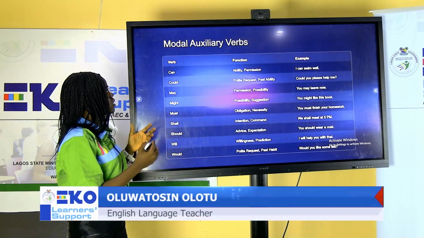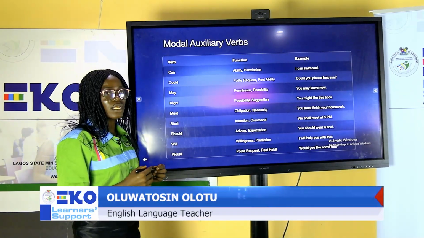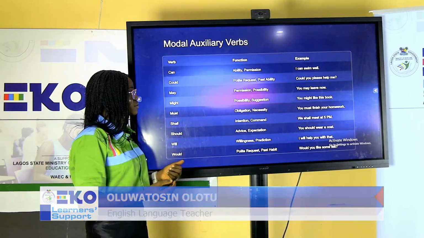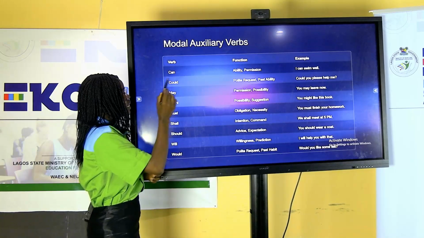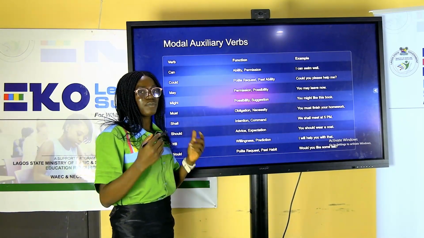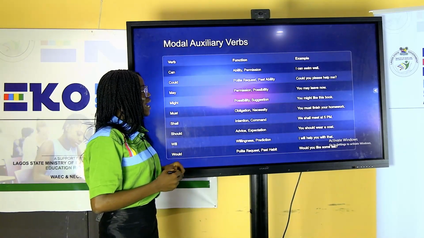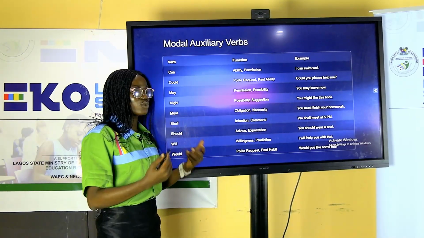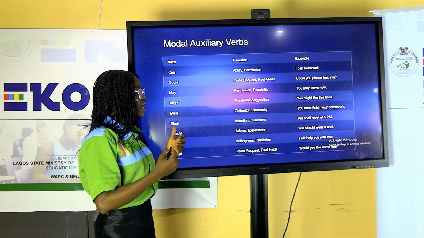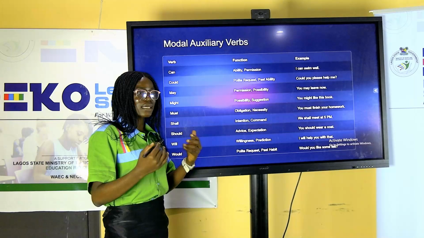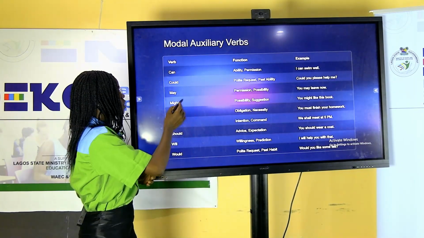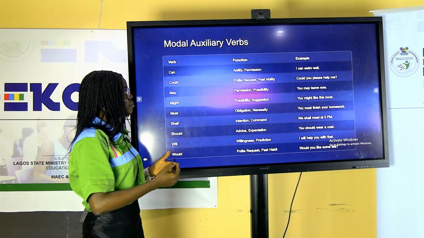Now let's look at the functions of our modal auxiliary verbs. How do we use the modal auxiliary verbs? When we have modal auxiliary verbs like can, it can be used to express ability or sometimes permission. For instance, I can swim well. In that sentence, we are meant to understand that I can swim well. I'm telling you that I can swim well. So it's showing ability. That auxiliary verb shows ability. So I talk about permission and ability.